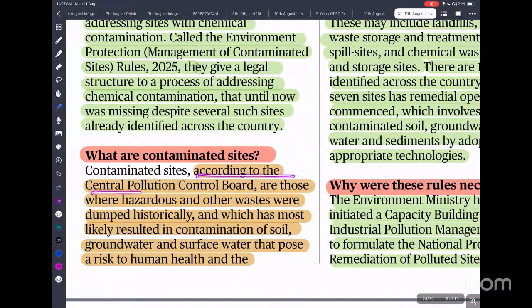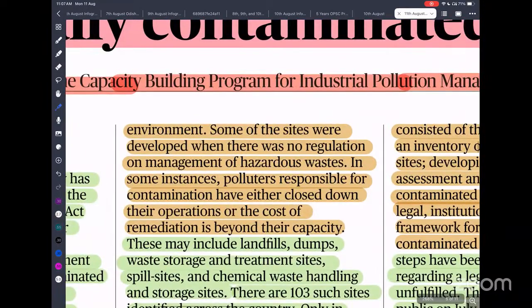Contaminated sites, according to the Central Pollution Control Board, are those where hazardous and other waste was dumped historically and which has most likely resulted in contamination of the soil, groundwater and surface water that pose a risk to human health. So if some chemical has been dumped or disposed in a particular area over a period of time, it is increasing the contamination of the soil, groundwater and surface water, posing a severe threat to human health. Some of the sites were developed when there was no regulation or management of waste. Those who dumped there have either closed their factory, or the cost of cleaning it is prohibitive, so they are not doing it.